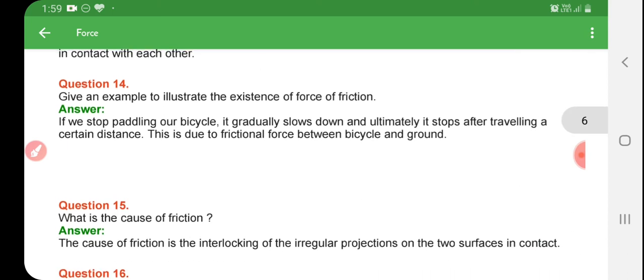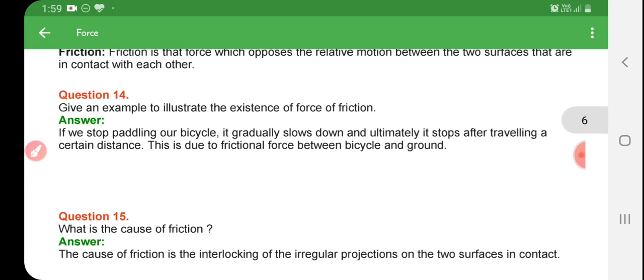This is due to the frictional force between the bicycle and the ground. When we apply the brake, the cycle slows down after some distance, because of friction between the tire and the ground.